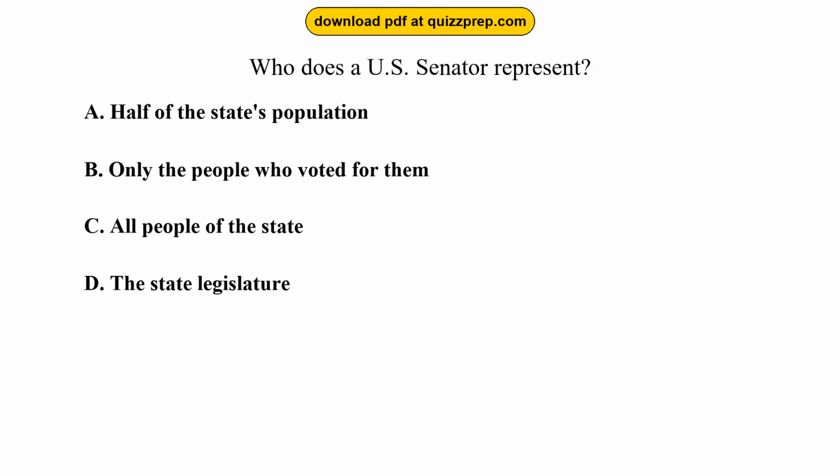Question 85. Who does a U.S. Senator represent? Option A, half of the state's population. Option B, only the people who voted for them. Option C, all people of the state. Option D, the state legislature. The correct answer is option C, all people of the state. A U.S. Senator is elected to represent all the citizens living in their entire state.